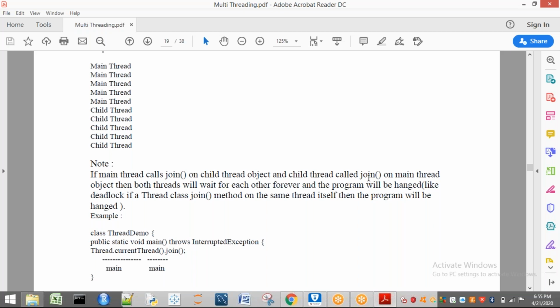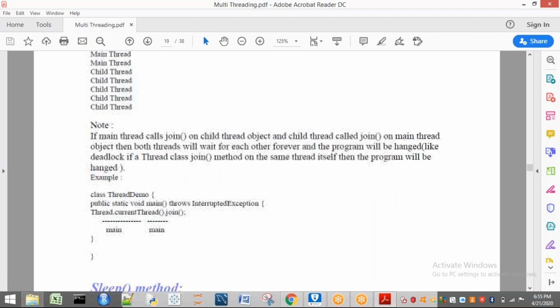Then what are the students saying? Sir, if you teach, we will be silent. Students are saying, if you teach, we will be in a silent state. The faculty is saying, if you stop, I will teach. So it will not end. If the faculty wants to teach, they have to be silent. If they have to be silent, the faculty has to teach, which is not going to be done. No process is going to end. So this type of situation is called what? Deadlock. So it should not be done.